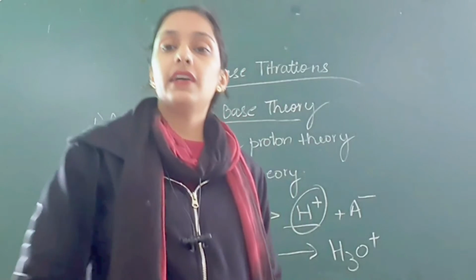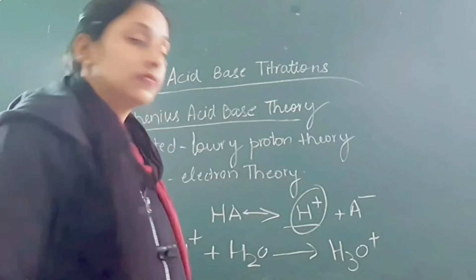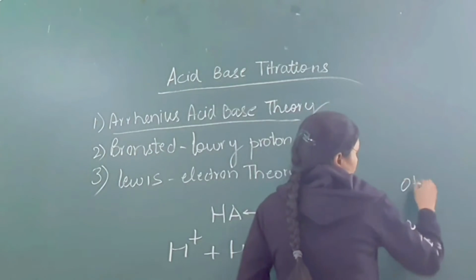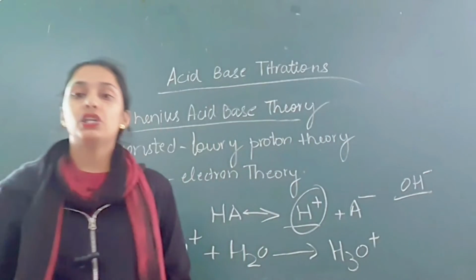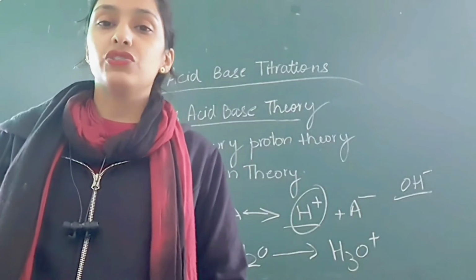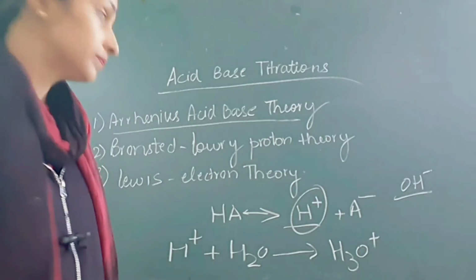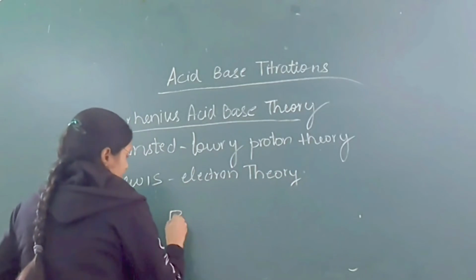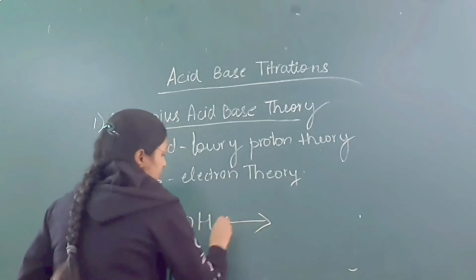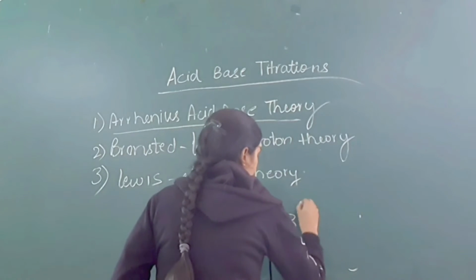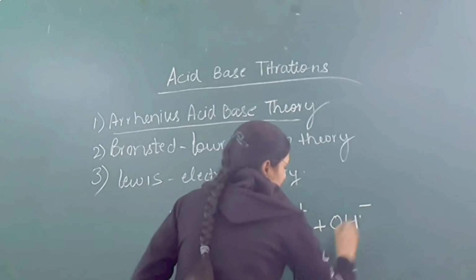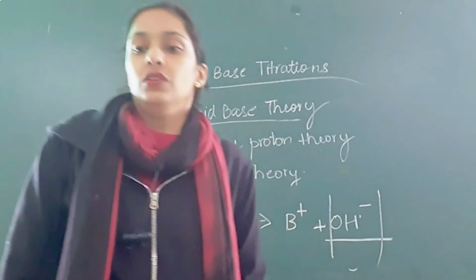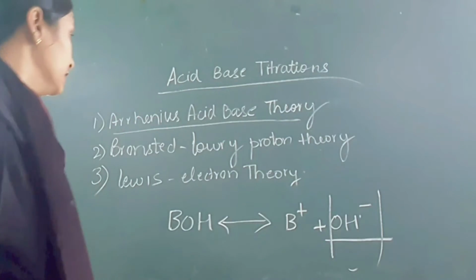And he suggested that a base is a substance which gives hydroxyl ions. Hydroxyl ions means OH negative ions when we dissolve it in water. That is, a base is a substance which gives us hydroxyl ions. These are the hydroxyl ions. So this is the Arrhenius acid-base theory.